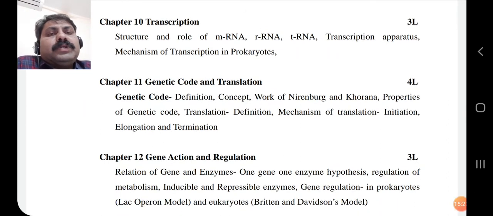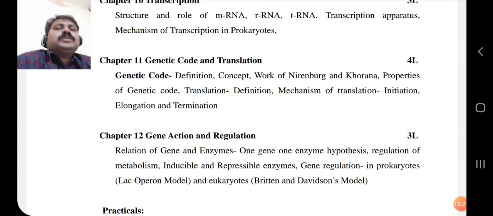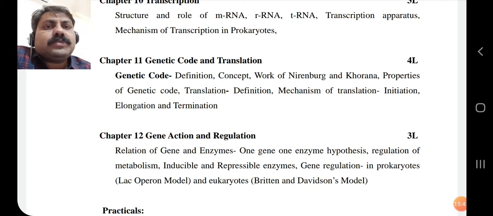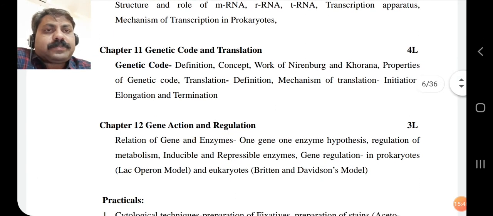In chapter number 11 we are going to discuss genetic code. Genetic code is again a sequence of three nitrogenous bases: adenine, thymine, guanine, and cytosine. So ATGC are all nitrogenous bases, and these bases form a particular sequence. By using this sequence on a DNA strand, there is a formation of code. Three such nitrogenous bases combine together to form one single code, and that code has to be translated.